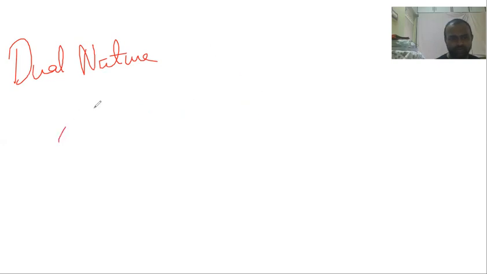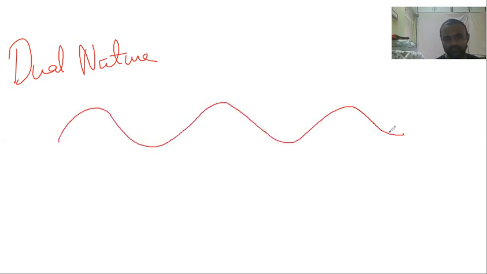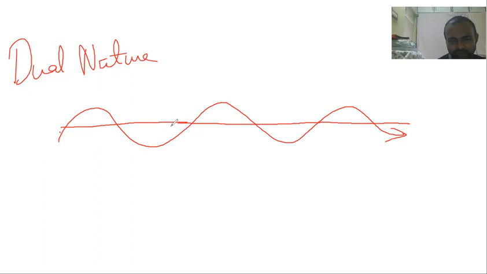We never say light is a particle. Everybody knows that light is a wave because the first chapter was waves. In that, the example was light only.